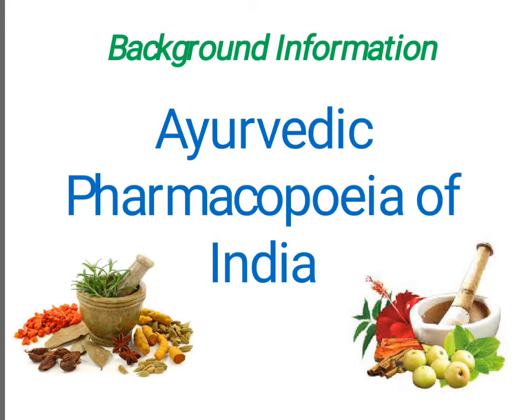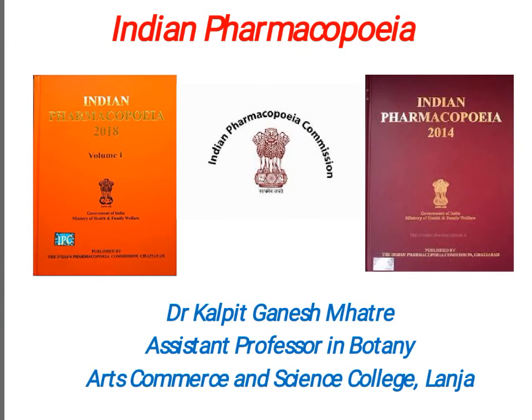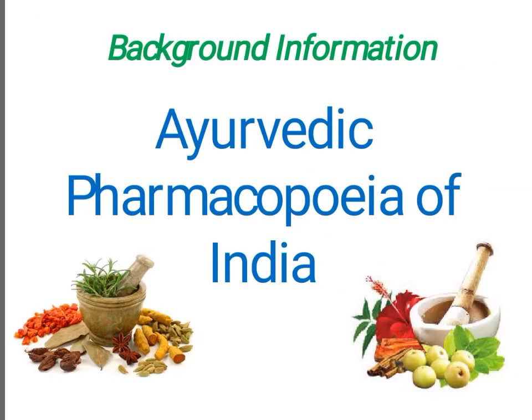Look carefully. The topic is Ayurvedic Pharmacopoeia of India, and my today's topic is Indian Pharmacopoeia. The only difference is Indian and Ayurvedic, but the topic remains as it is, Pharmacopoeia.